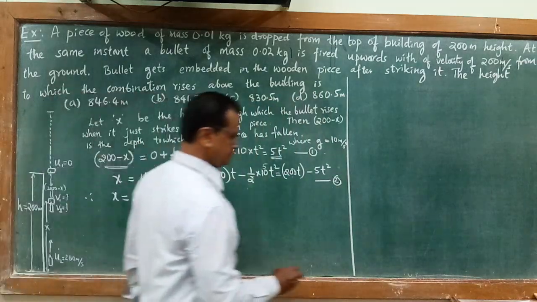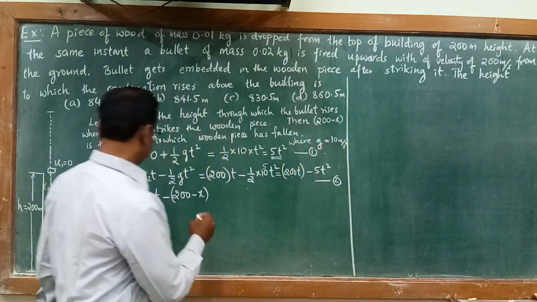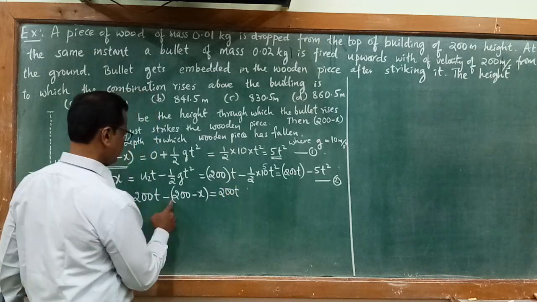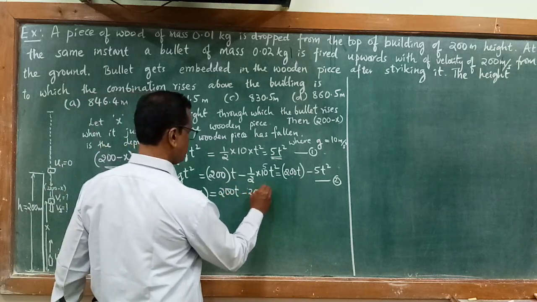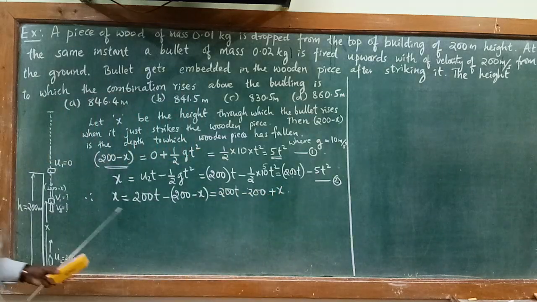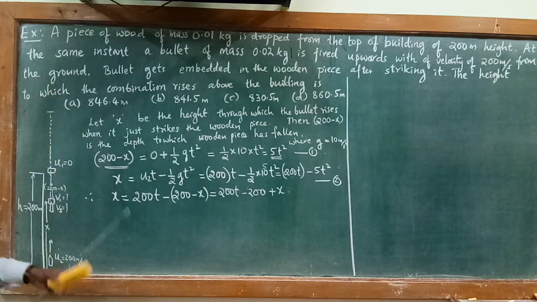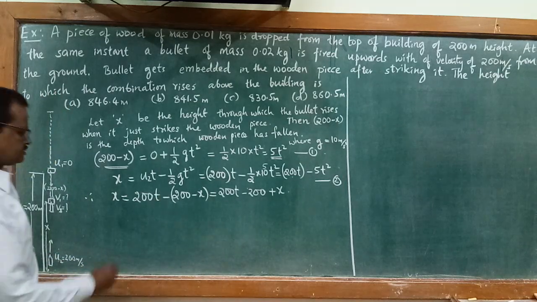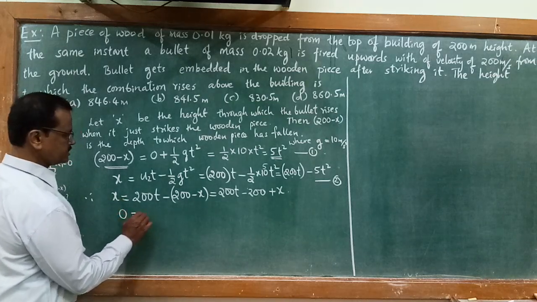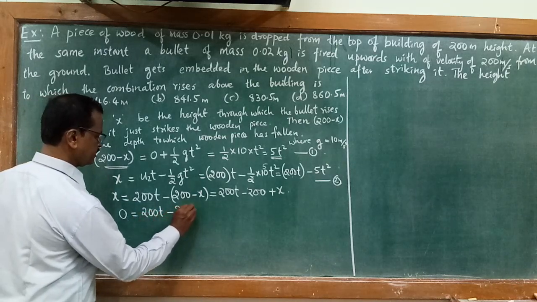So that becomes 200t minus 200, minus of minus plus x. Yes, you can see here, x is there here also, x is there here also. If you take this x this side, x minus x becomes 0. So I can write next, 0 is equal to 200t minus 200.